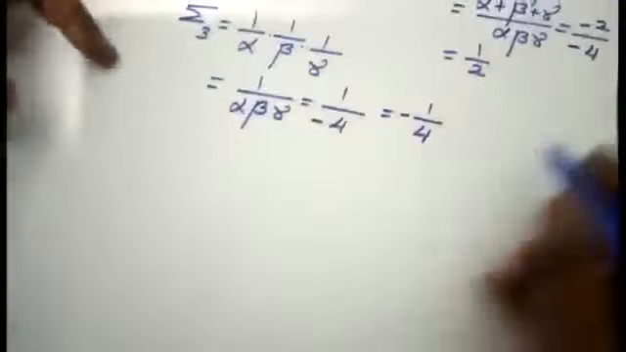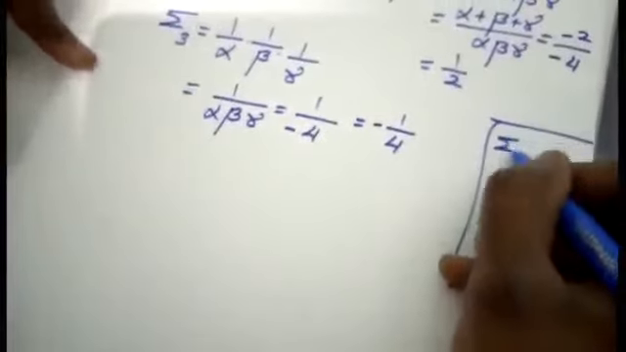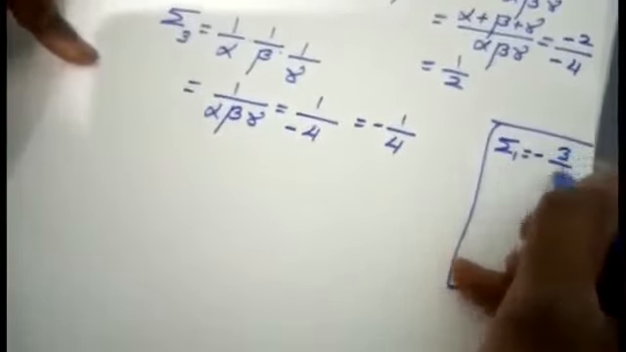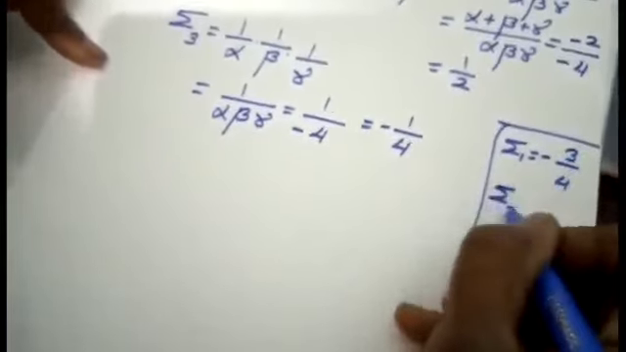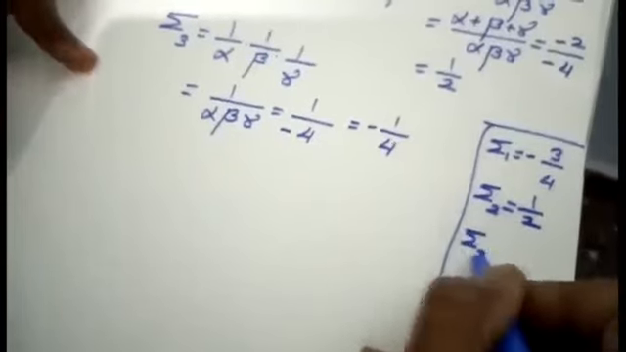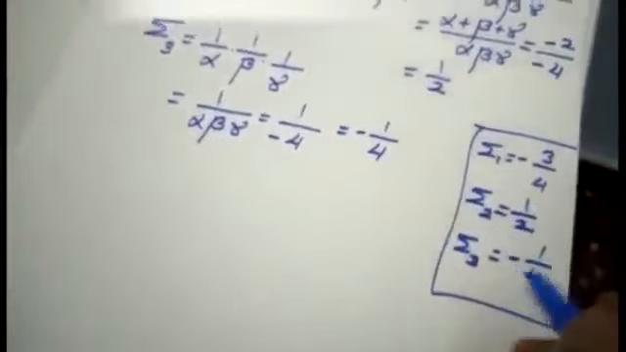Now, if you notice here, for summation 1, I am getting the value as minus 3 by 4. Summation 2, I am getting the value as 1 by 2. Summation 3, I am getting the value as minus 1 by 4. Using this, I am going to form a cubic equation.